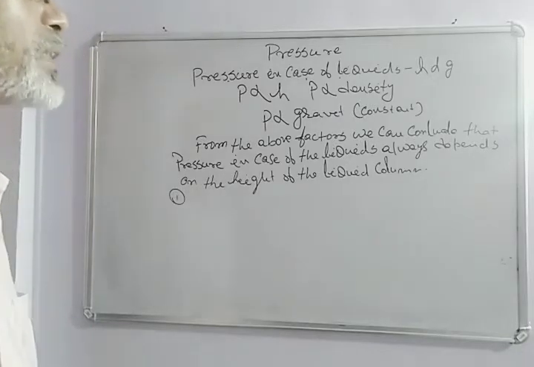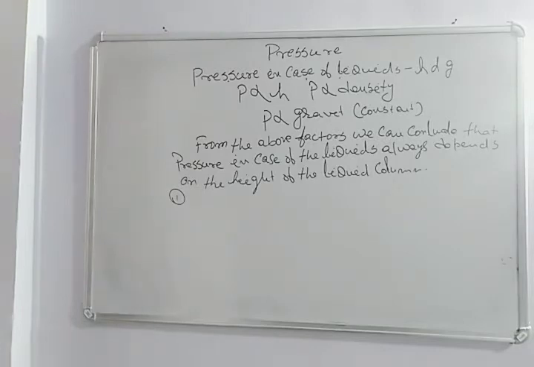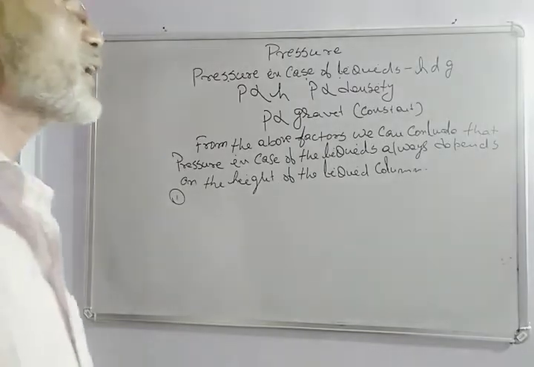So the maximum pressure will be on the ground floor, because the height from the tank to the ground floor is more, and the height in case of the first floor is slightly less, and in case of the third floor it is much less than the ground floor.